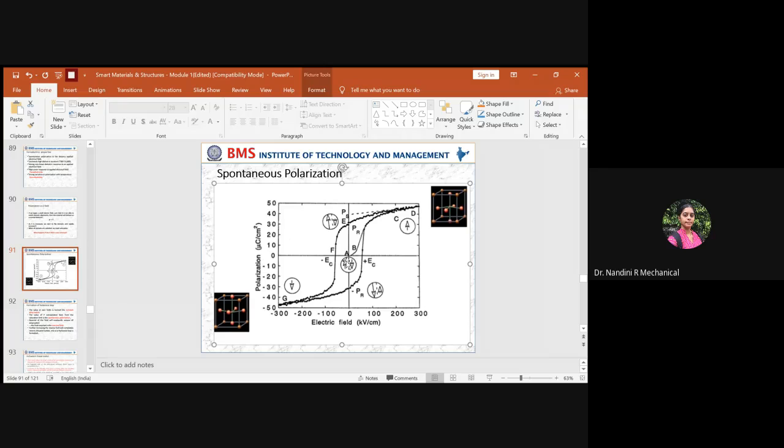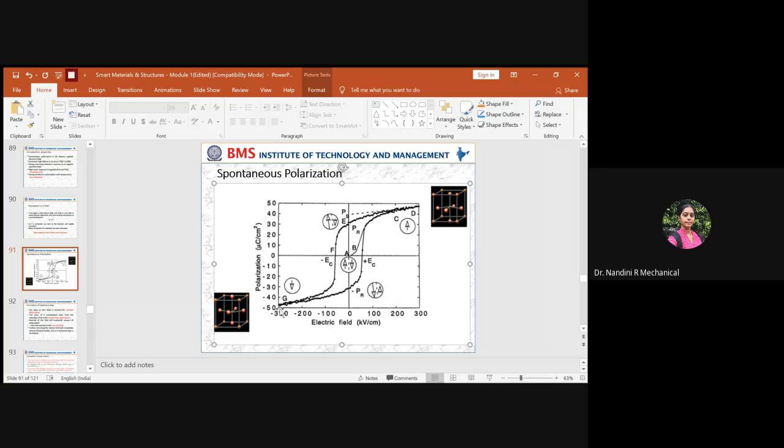First you applied the electric field towards positive X. Now we are applying the electric field towards the negative X direction. Again the polarization increases in the negative direction and it reaches the maximum value. This is the spontaneous polarization. Once it reaches the maximum value, all the domains are switched on. At that point, you switch off the electric field.